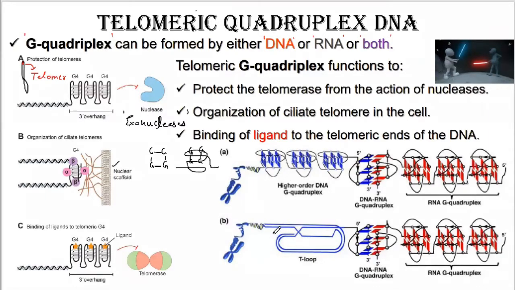Further, you can find that in this quadriplex, there are regions which are referred to as the T loop. So there you can find there is a T loop which is present. And this is the loop that is going to be present here.